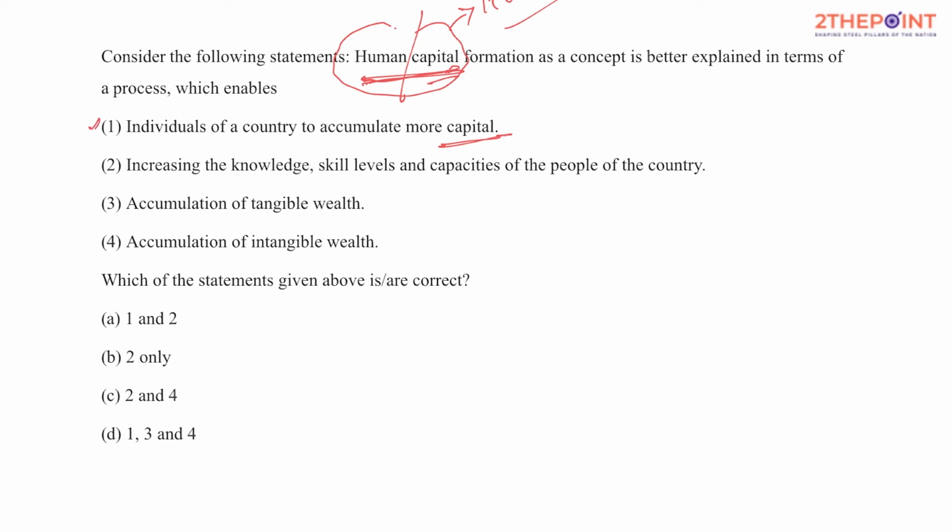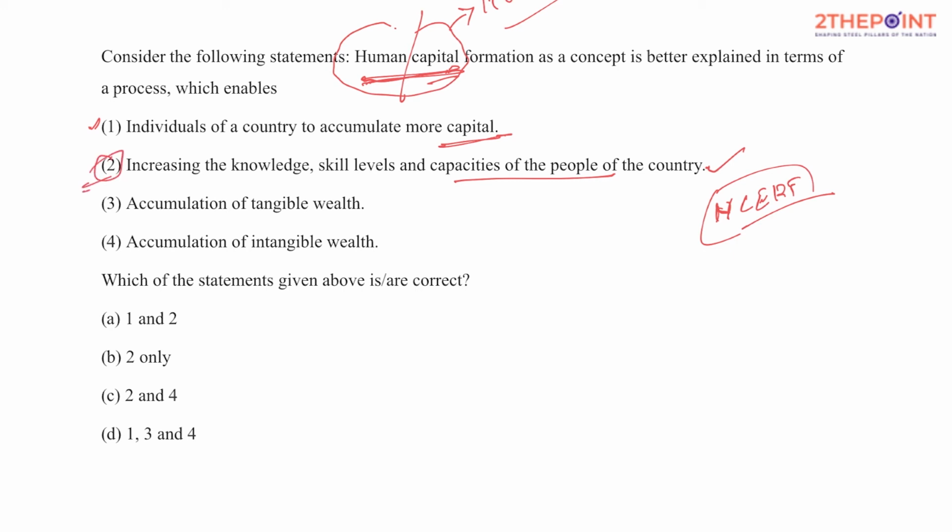Increase the knowledge, skill levels and capacity of the people of the country. So this is skill development or acquiring more knowledge, isn't it? Proficiency in various jobs that would help in boosting human capital. And I think if you have ever gone through the basic NCERT textbooks, this concept of human capital is very clear, and it really doesn't need much time to figure out the most appropriate answer. But for those people who have not gone through NCERT, I'm just trying to make it clear. So let's keep this aside, and this seems to be one of our options.